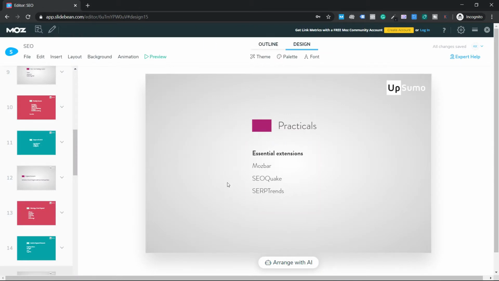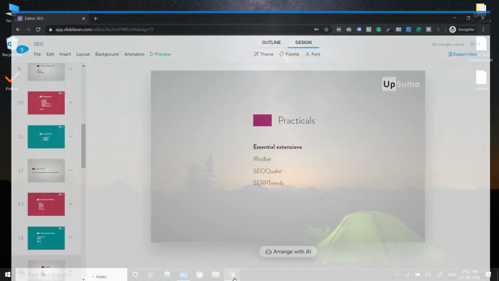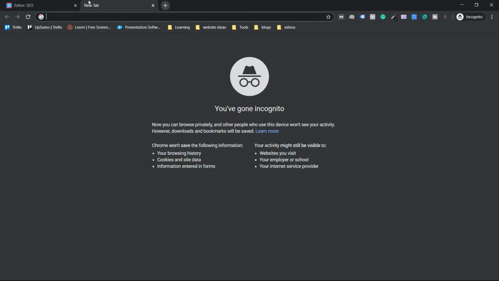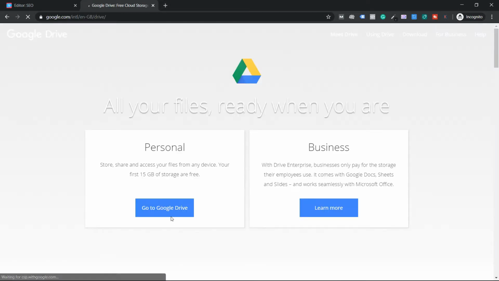Now once you've installed them, guys, let me start. To do keyword research, step number 1, you're going to use the most powerful tool on the planet. Any guesses what that is? It's Google Sheets. Go to drive.google.com, and once you go to drive.google.com, just click on go to drive.